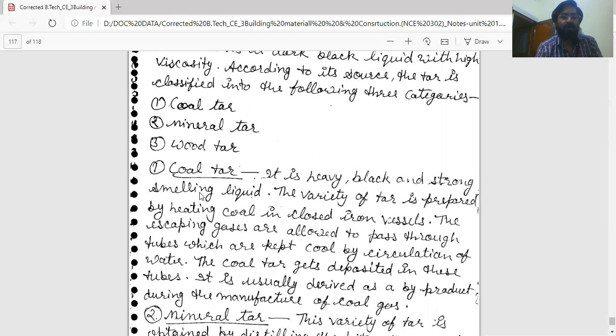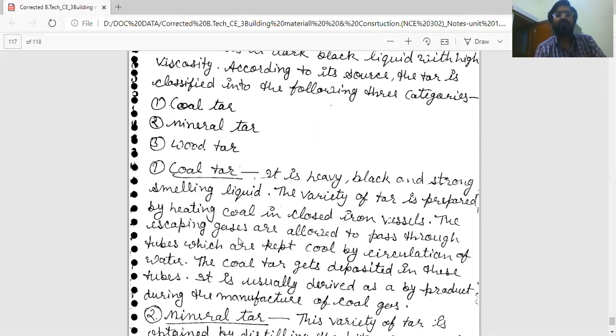Coal tar is a heavy, black, and strong smelling liquid. This variety of tar is prepared by heating coal in a closed iron vessel. The escaping gases are allowed to pass through tubes which are kept cool by circulation of water.